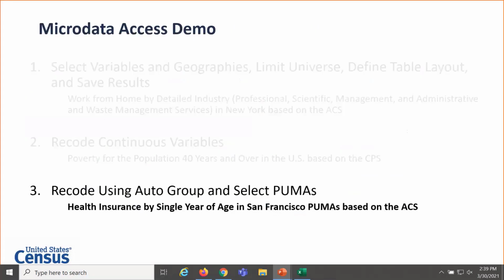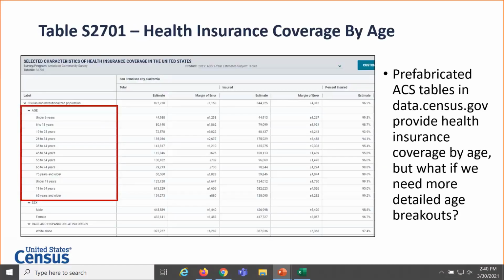Moving on to our last example here, we're going to look at health insurance by single year of age in San Francisco public use microdata areas based on the American Community Survey. This example is going to give us an opportunity to show you how you can recode and create categories in bulk using the auto group function. And it's also going to give us an opportunity just to select some of those PUMAs.